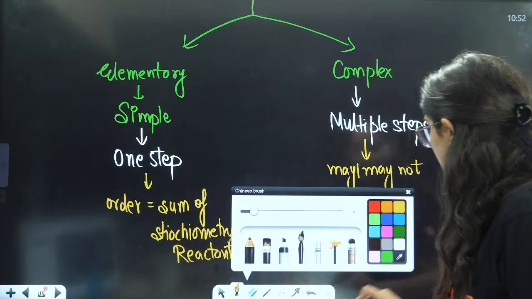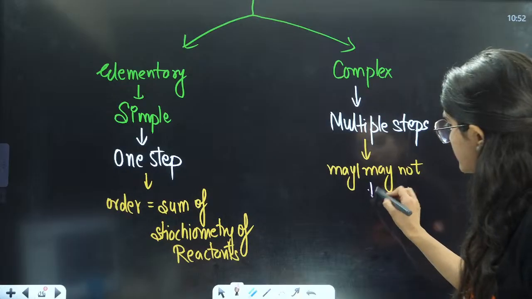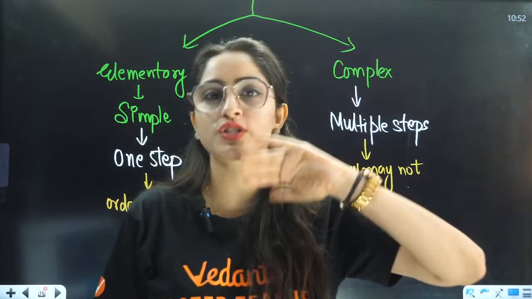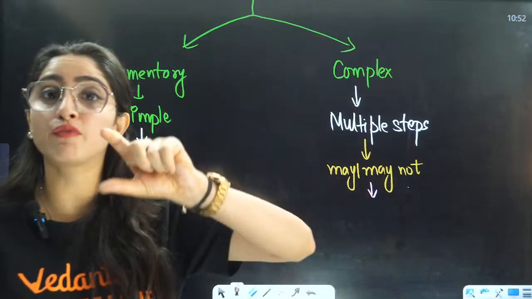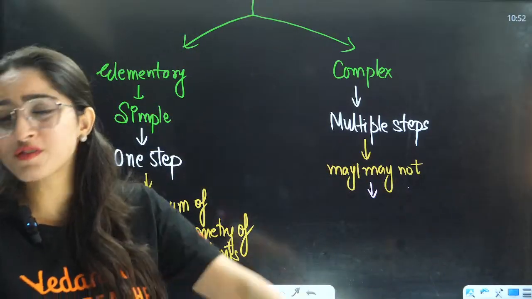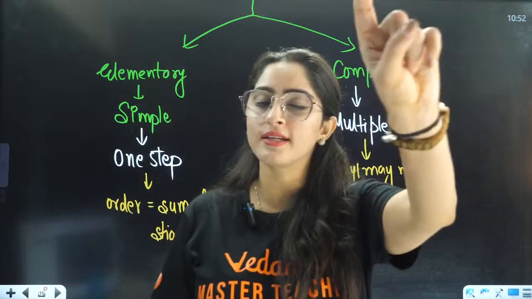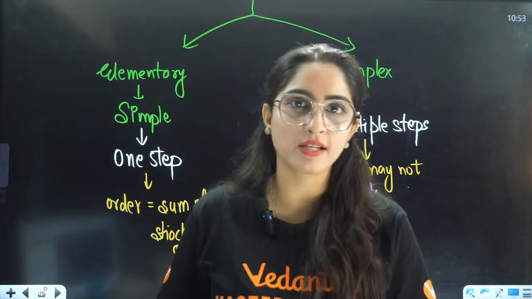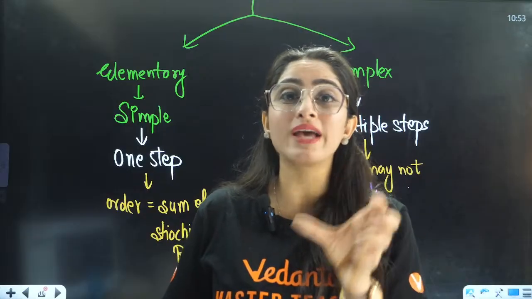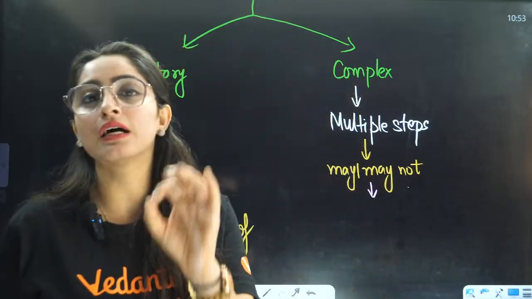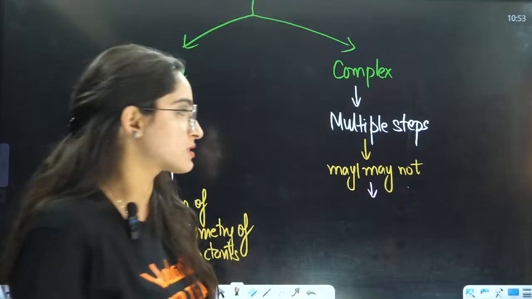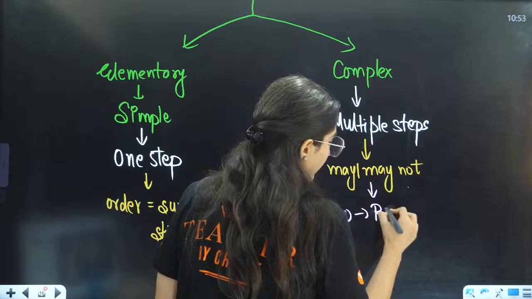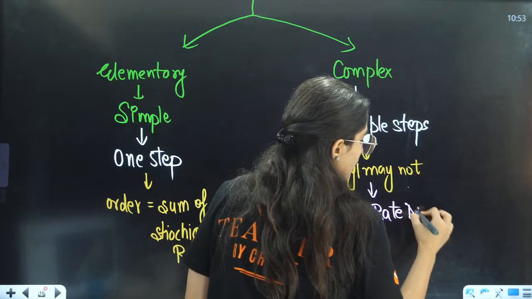The reason is that in multiple steps, for example, some reaction is occurring in 3-4 steps, the step that will define the rate of reaction is the slowest step. You have studied this in SN1 and SN2. I used to tell you the slowest step will be the rate determining step.